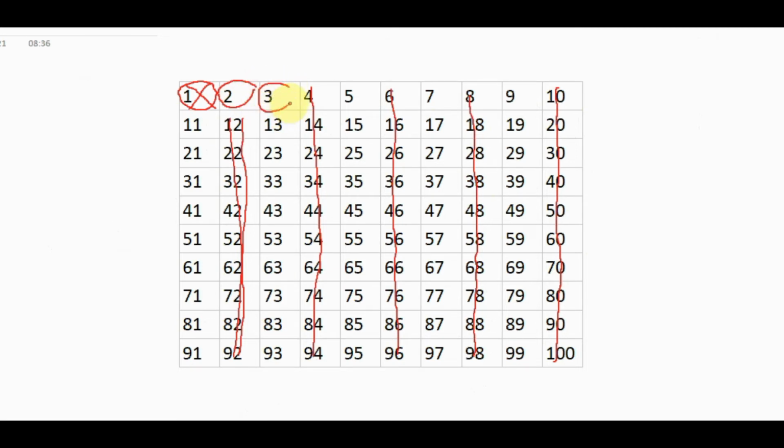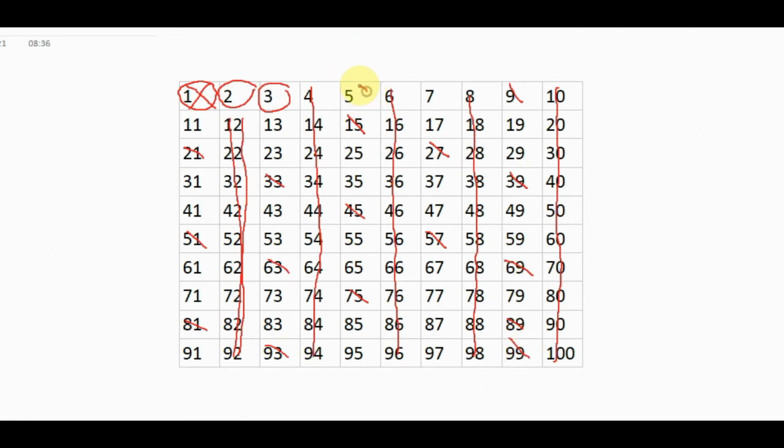Then circle the 3, then we want to cancel the multiples of 3. Those are 9, 12, 15 cancelled, again 21, 27, 33, 39, 45, again 51, 57, 62 already cancelled, 63, again 69, 75, again 81, 87, 93, 99. These are cancelled because they are multiples of 3.